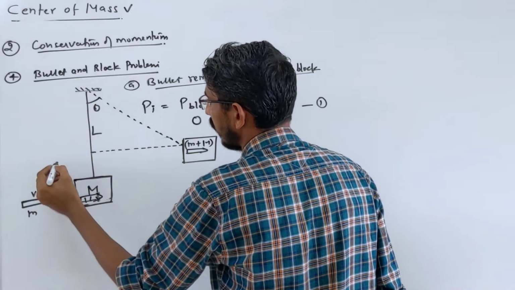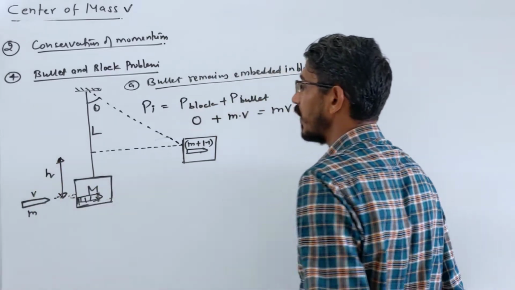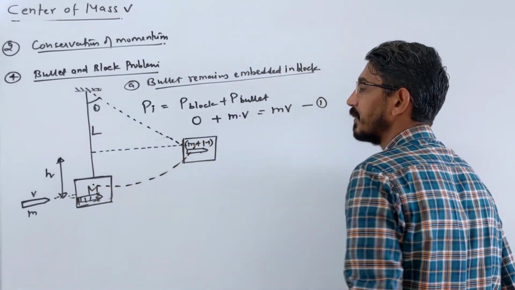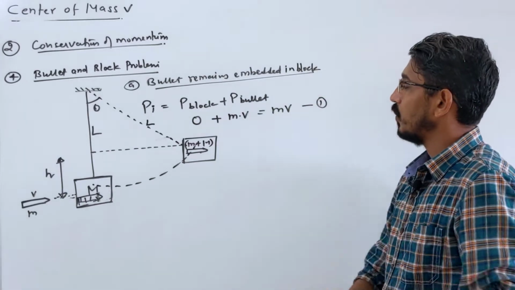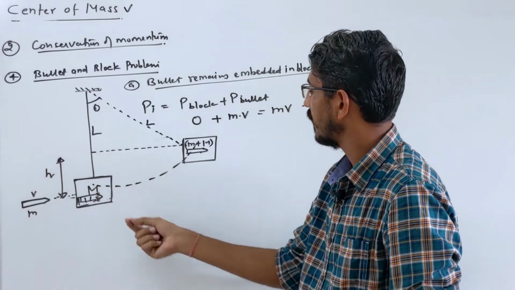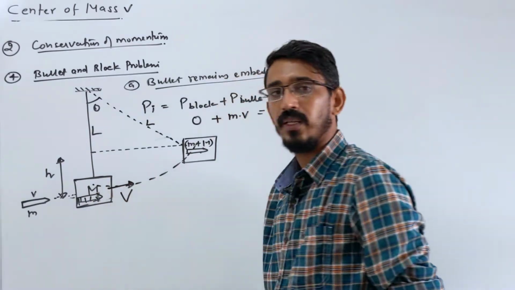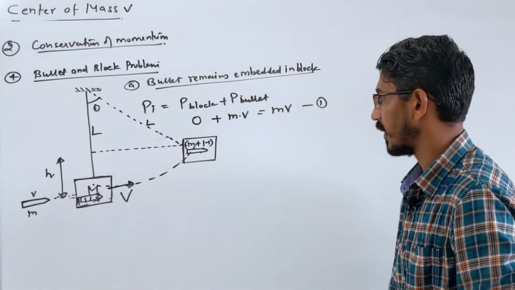It is oscillating that way. The length of the string is again L. We need the angle made by the string, the height raised, and the velocity at which they start moving, let's call it capital V, after the bullet gets stuck inside.